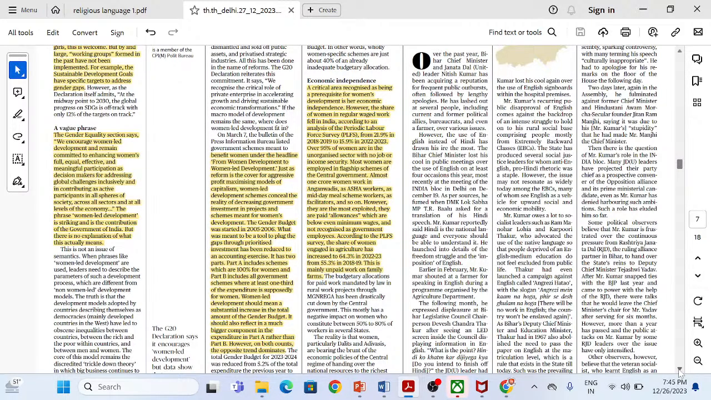And in that financial context, according to the Periodic Labour Force Survey, over 95% of the women are in the unorganized sector with no job or income security. Most women are employed in flagship schemes of the central government. Almost around 1 crore women workers are in Anganwadis, Asha workers, midday meal scheme workers, facilitators, and so on. However, they are the most exploited. They are given the least allowances, right? They are paid even below minimum wages, and they are not recognized as government employees.